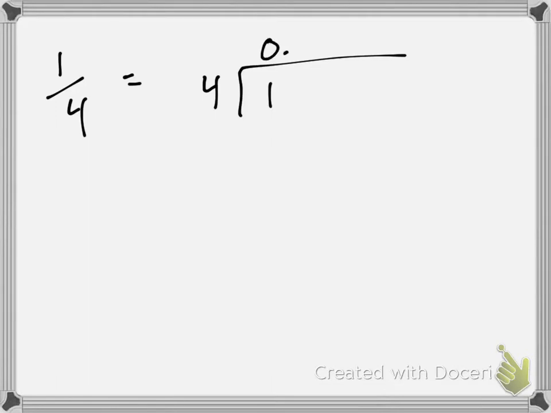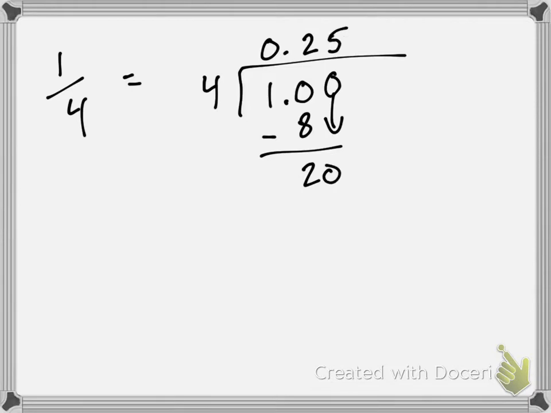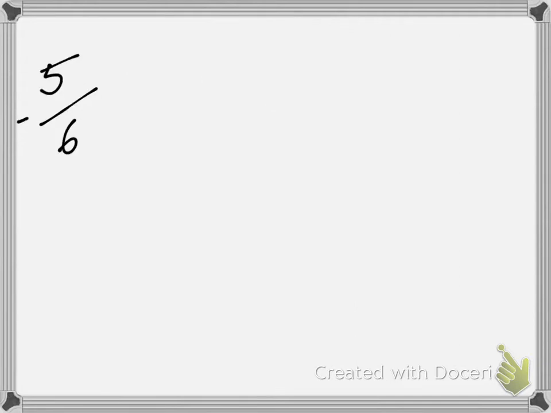What about something like this? 1/4. Obviously, we know it cannot go in. 0.0. Then 4 goes into 10 2 times. That's 8. We get 2. Bring down a 0. 4 goes into 20 5 times. That's 20. So we get 0. So at this point, is this a terminating decimal or is it a repeating decimal? What do we think? I see people saying things. Terminating. Yes, because it ends. There is no further.